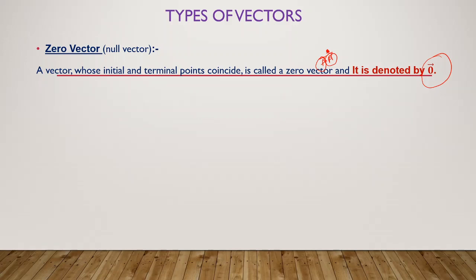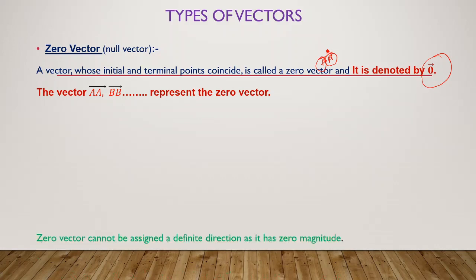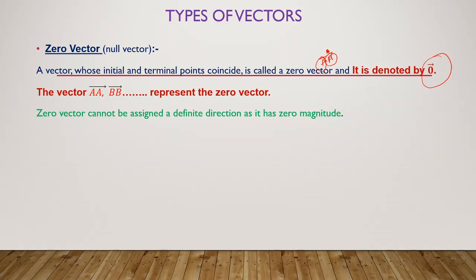So dear students, please keep in your mind here the vector AA or BB, whatever it is. Whenever the initial point and terminal point are the same, that we call a zero vector. And please keep in your mind, a zero vector cannot be assigned any direction. Since it doesn't have any direction, we can't define it with any magnitude. It has zero magnitude. Okay, let's move to the next one. That is the unit vector. The name itself indicates the meaning of unit vectors. So what is a unit vector?